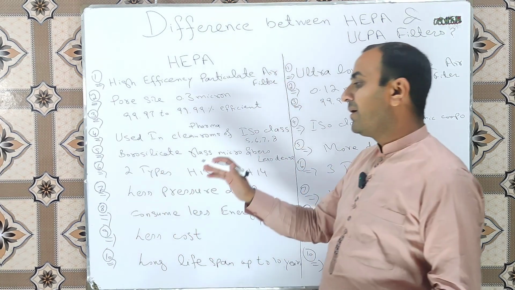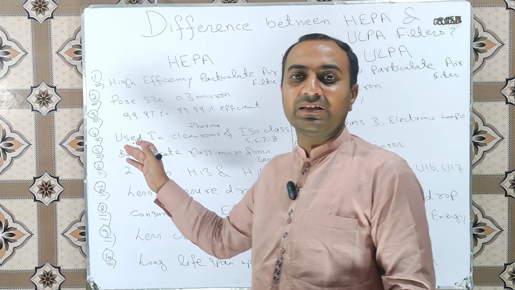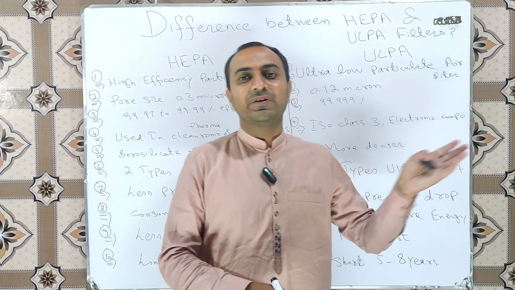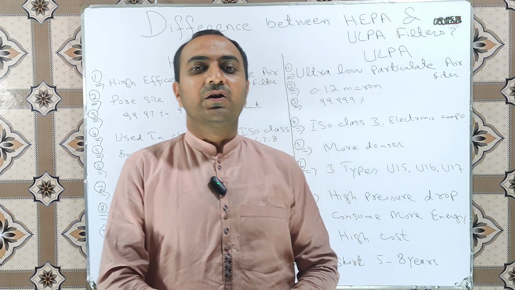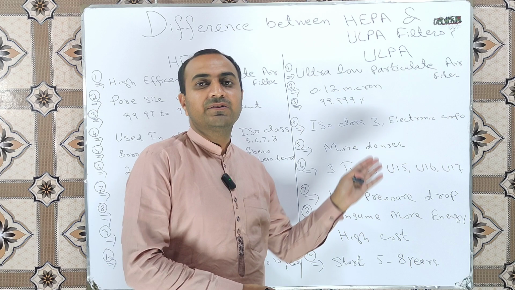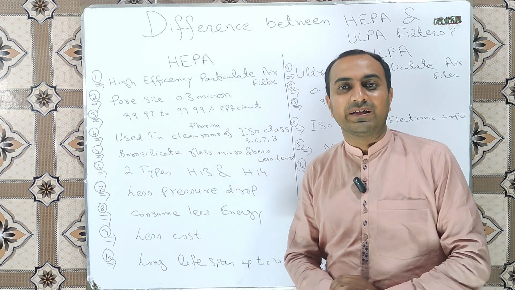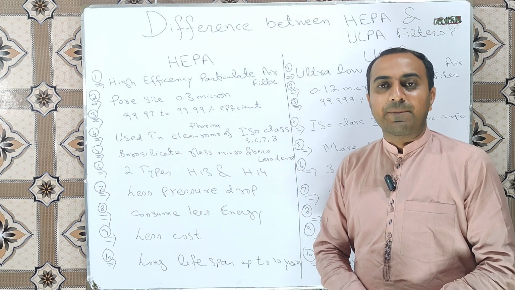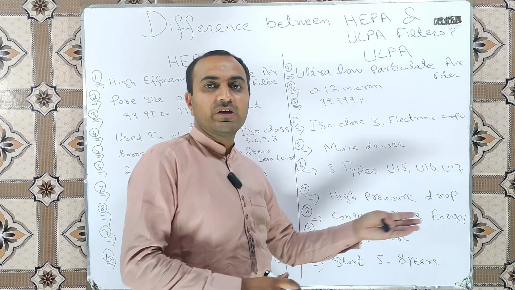Next difference is the pressure drop. There is less pressure drop observation in the HEPA filters, and when air passes through the ULPA filters, a more drop in pressure is observed. So more precisely, to maintain the same air changes, we required large ULPA filter as compared to the HEPA filter to maintain same air changes in the clean room. So HEPA filters consume less energy, ULPA filters take more energy.